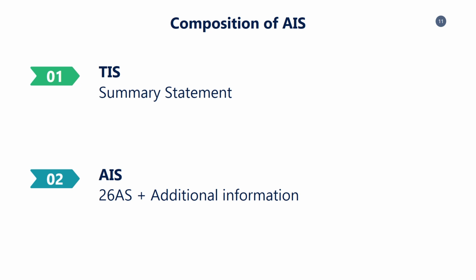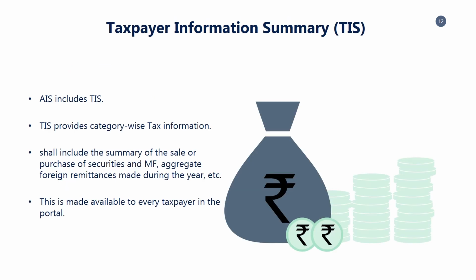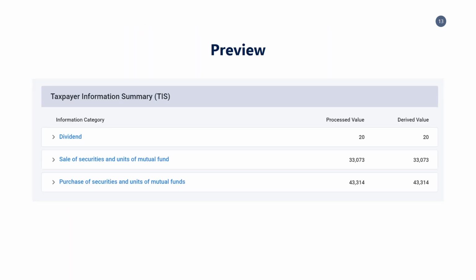AIS has two parts: one, TIS, two, AIS. AIS includes TIS. It's nothing but category-wise tax information. It provides a summary of the same category of transactions like sale and purchase of shares or mutual funds and foreign remittances. This is the preview of TIS.